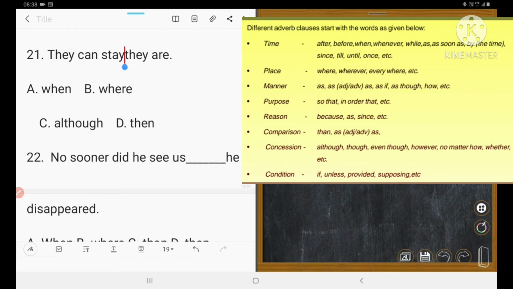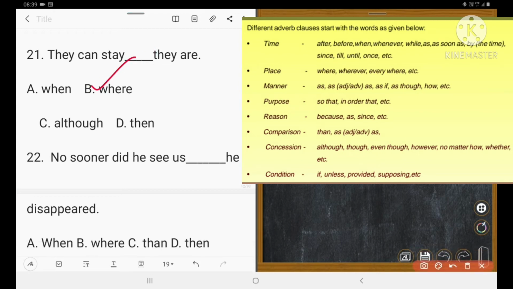Next, they can stay days they are. When, where, although, then. So they can stay where they are. The right answer is B. 21 B. Right?